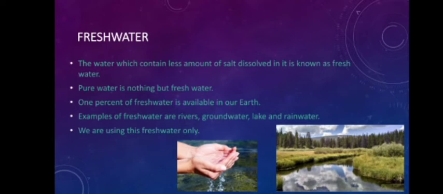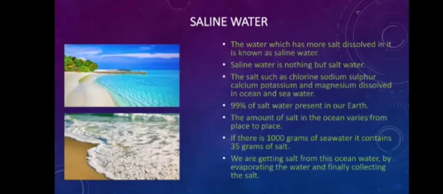Fresh water. The water which contains a small amount of salt dissolved in it is known as fresh water. Pure water is nothing but fresh water. 1% of fresh water is available on our earth. Examples of fresh water are rivers, groundwater, lakes, rainwater, etc. We are using this fresh water only.